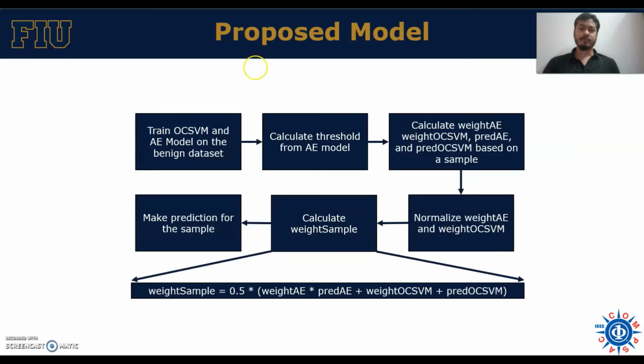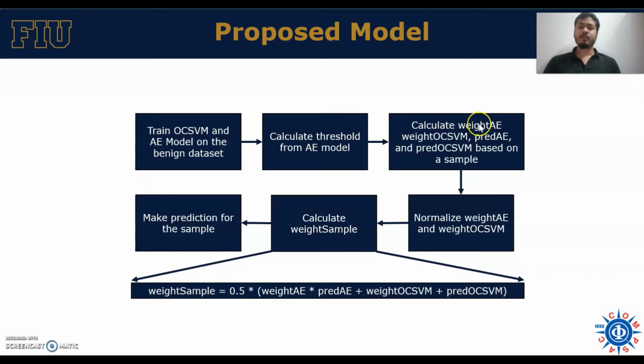This is the flow diagram of the proposed model. At first, the OCSVM model and the autoencoder model are trained on the B9 dataset. Then the threshold of the autoencoder model is calculated based on the maximum reconstruction error of the training patterns.